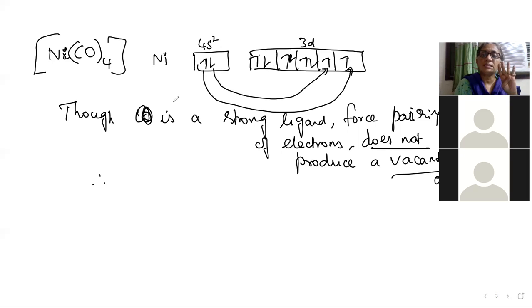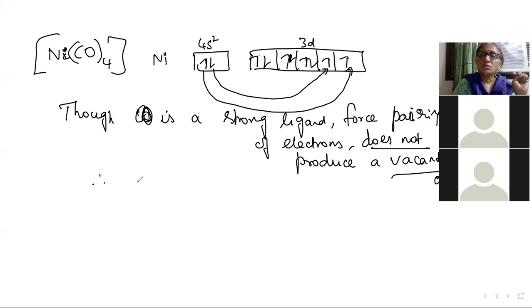In the 4 coordinate case, we have two types of hybridization. If it is dsp2, it is a square planar structure; if it is sp3, it is a tetrahedral structure. So here d orbital involvement in hybridization is ruled out.